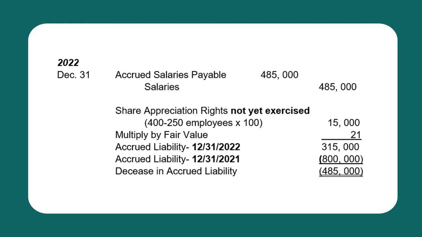So, how do we recognize the decrease? Once there's a decrease in accrued liability, we need to adjust also our compensation. So, our compensation should also have a decrease by 485,000. So, to record, debit accrued salaries payable and credit salaries payable for 485,000.